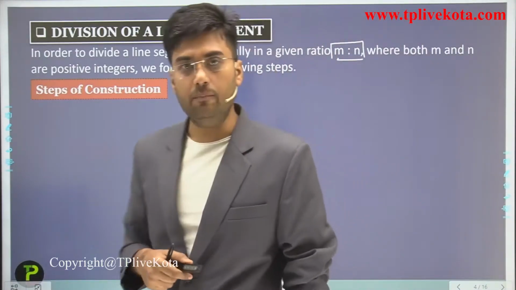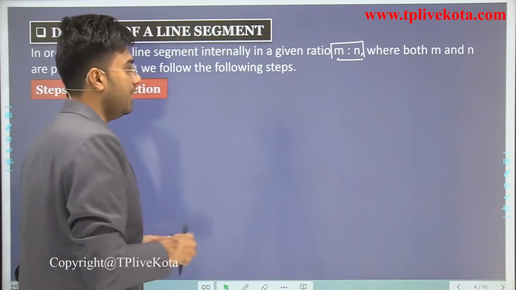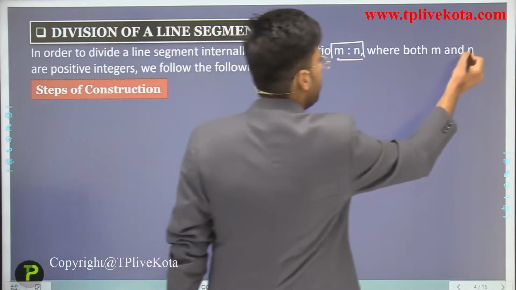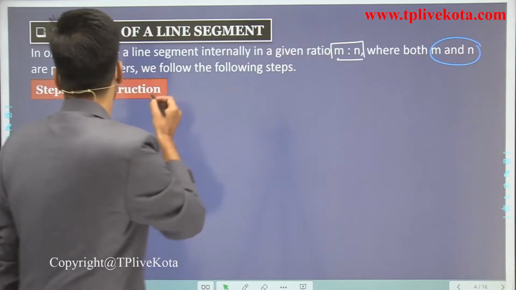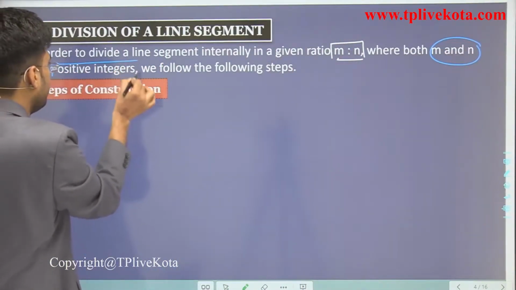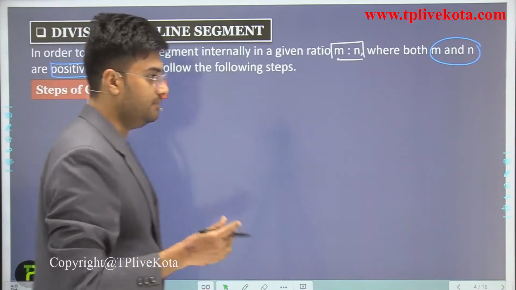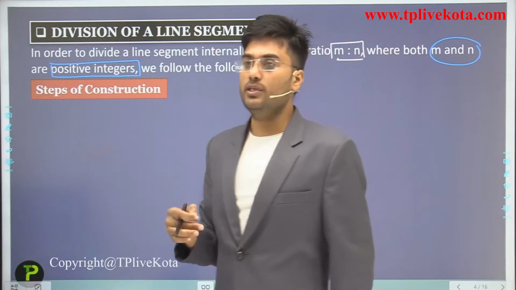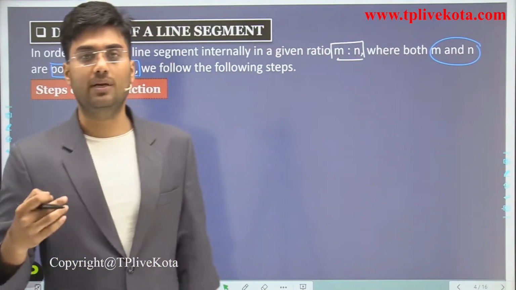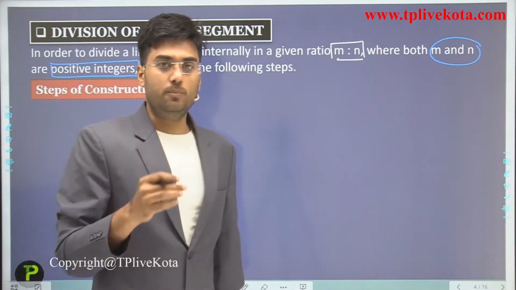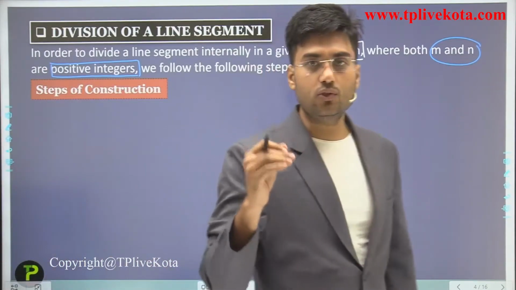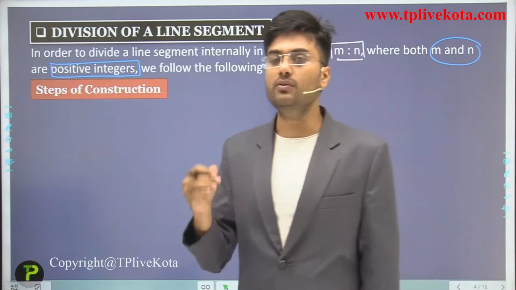This is a very important point, because sometimes in the objective examination they ask which option is not possible to divide geometrically. The ratio should be positive integers.